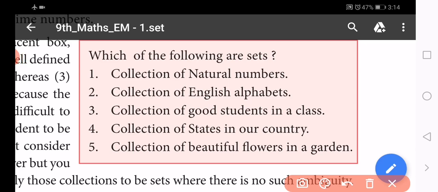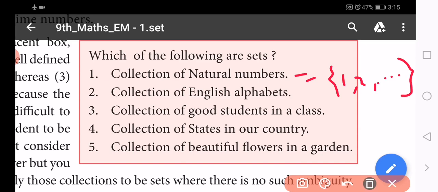In our last class we discussed briefly the first one: is the collection of natural numbers a set or not? We define the objects in that group because natural numbers start with 1, so 1, 2, 3, 4, etc. So the collection of natural numbers is a set.